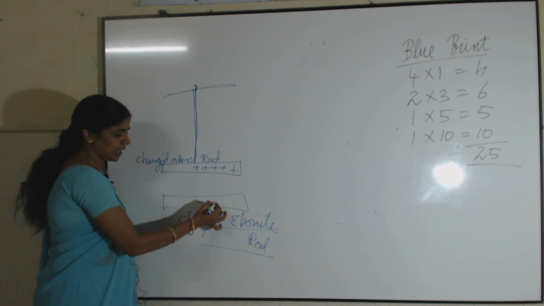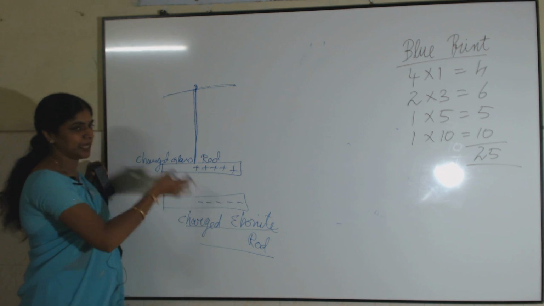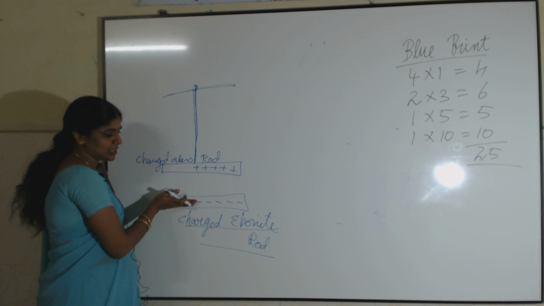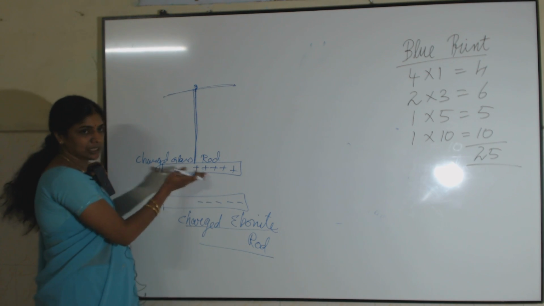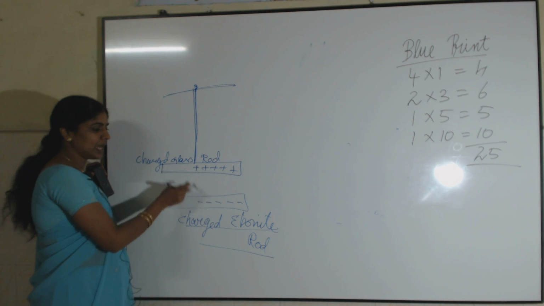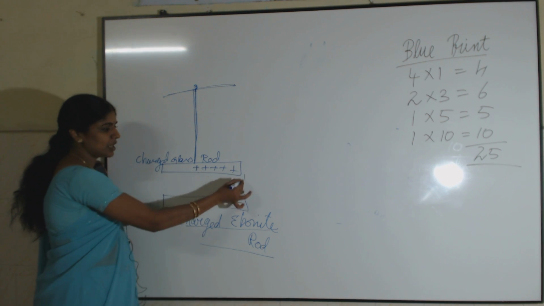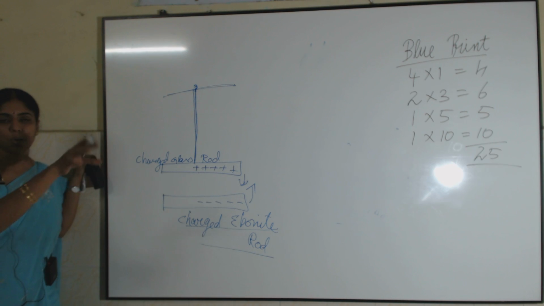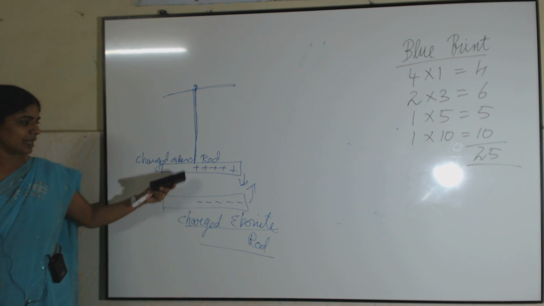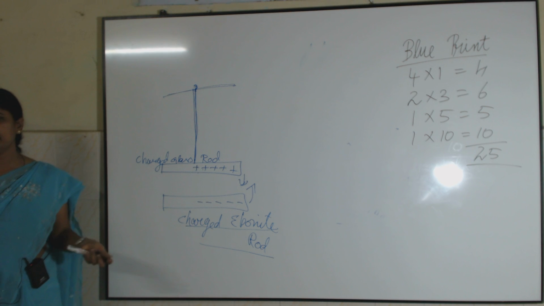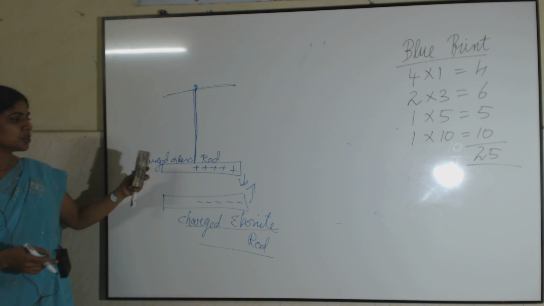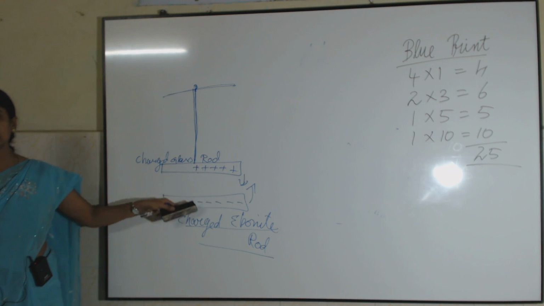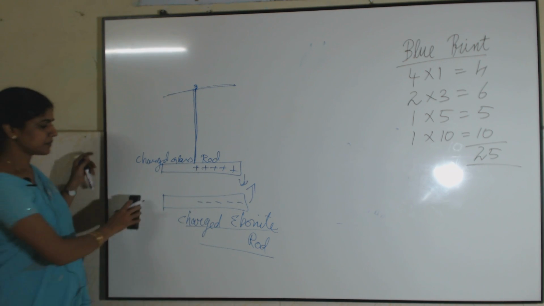So what happens when I bring this charged ebonite rod nearer to this charged glass rod? Since they have unlike charges, they will attract each other. They will come closer to each other. So this is a very good, simple experimental verification to prove that like charges repel and unlike charges attract each other.